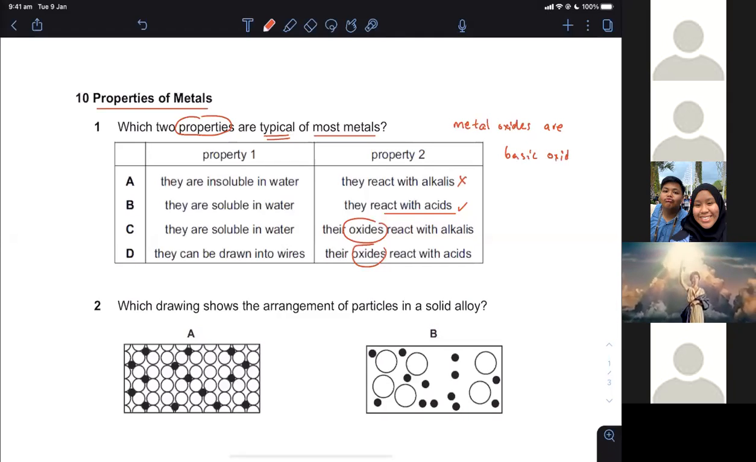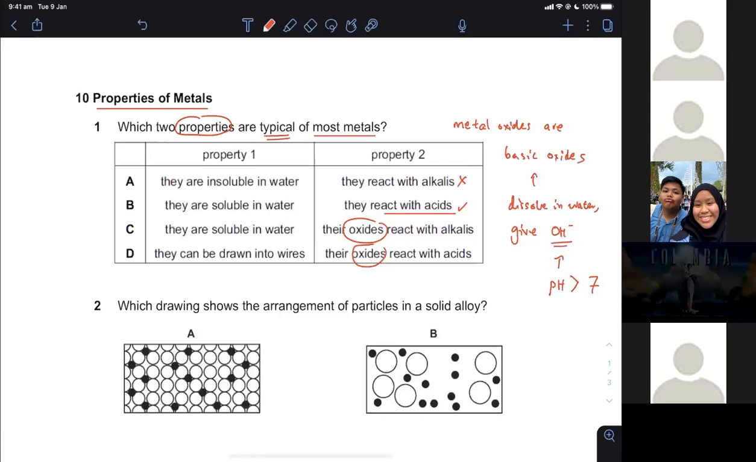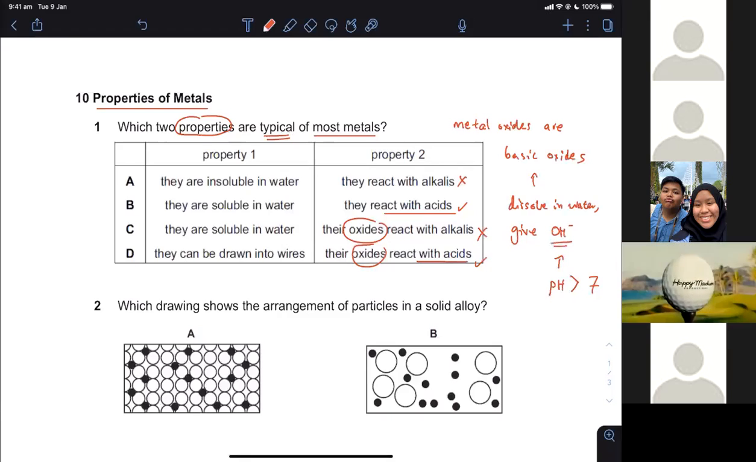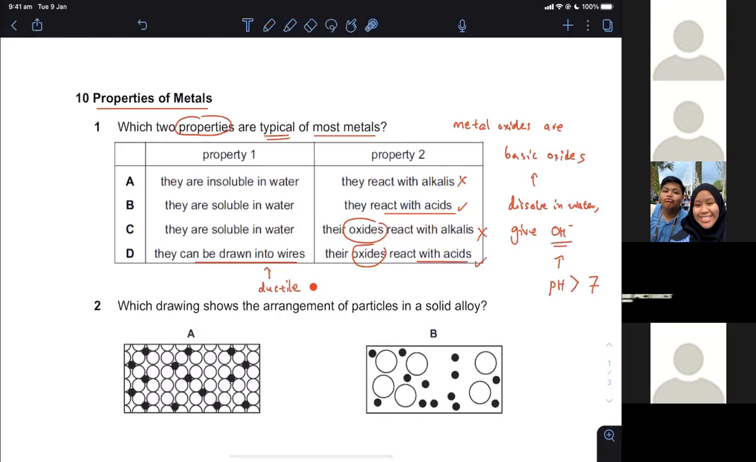Why do you call them basic oxide? Because they dissolve in water. When basic oxides dissolve in water, they form hydroxide. The pH of hydroxide ions is going to be greater than 7. So basic oxide will react with acid, which is correct, but they don't react with alkali. They can be drawn into wires. This is a property called ductile. You can think about copper wire connections. If where you live still has copper wire internet cables, those are copper drawn into very fine wires for internet connectivity. So D is going to be the answer then.